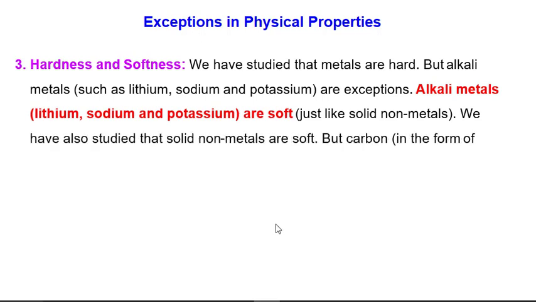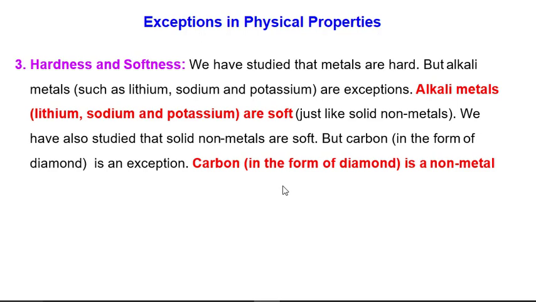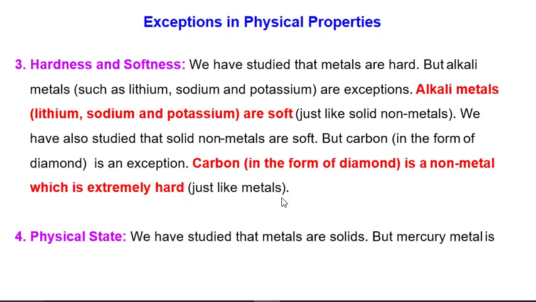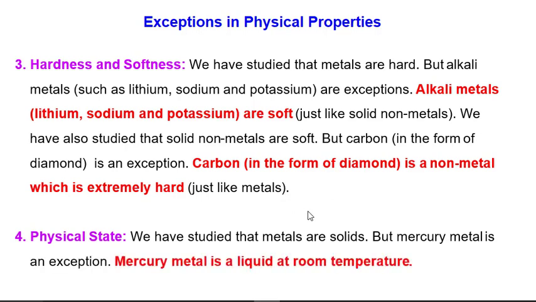And we have studied that solid non-metals are soft, but carbon in the form of diamond is an exception. Carbon in the form of diamond is a non-metal which is extremely hard, just like metals. Physical state: we have studied that metals are solid, but mercury is an exception. Mercury is liquid at room temperature.